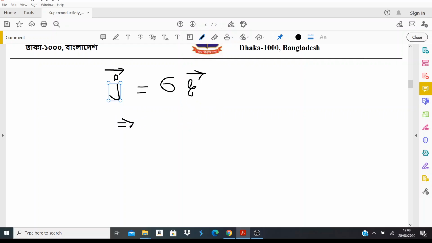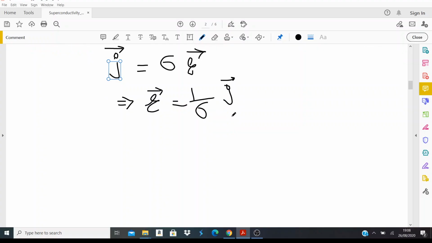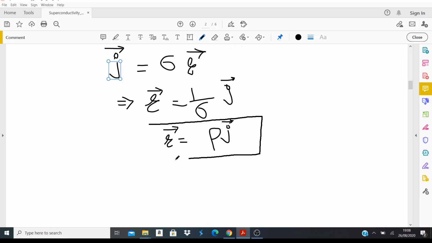From that, you can see that the electric field is 1 by the conductivity times J. These are very useful relations from when you were studying Ohm's law. And 1 by sigma is nothing but the resistivity. So that's how you relate your applied electric field with the current density of the sample.